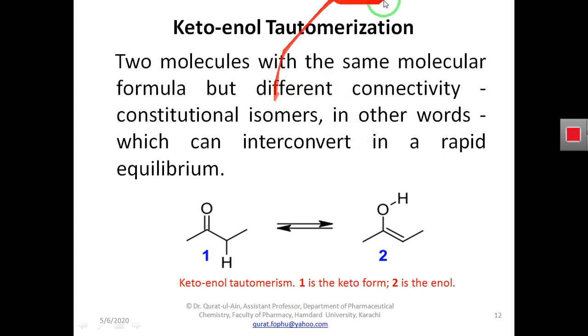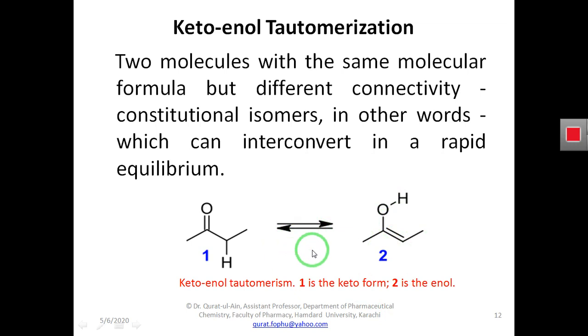What is keto to enol tautomerization? Tautomerization is a phenomenon in which two structural isomers interconvert rapidly into each other. It means one structural isomer can be converted into the other structural isomer. So this phenomenon is termed tautomerization.